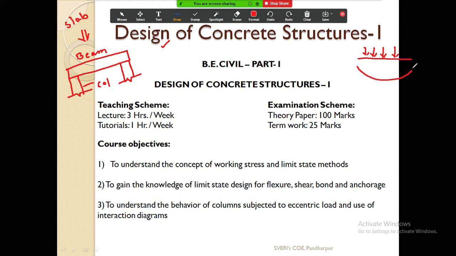Due to this bending, compressive stresses will develop over here, and tensile stresses will develop at the outermost fibers. Due to this excessive tension, cracks will develop in the beam, and it will collapse, so failure will occur. We want to avoid these things. As a designer, you should design this structure in such a way that it must be safe.